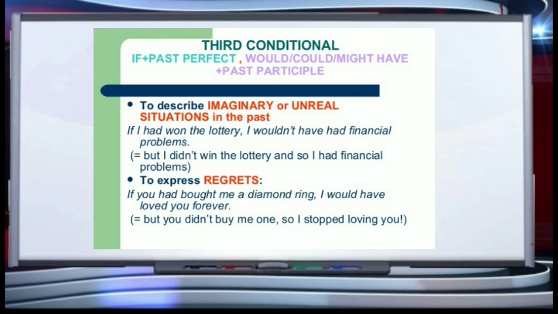Now, students, coming to the third conditional. What is the situation in third conditional? If plus past perfect tense, then something could, would, or might have happened, plus the past participle. This particular conditional is used to describe imaginary or unreal situations in the past. If I had won the lottery, I wouldn't have had financial problems. For this, students keep in mind that this is improbable, something that you know is now not possible.